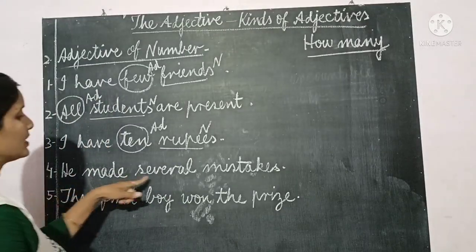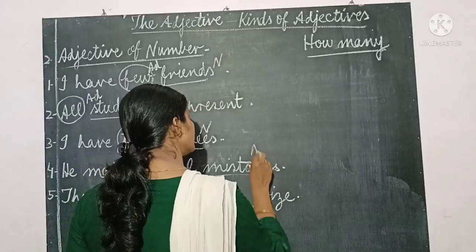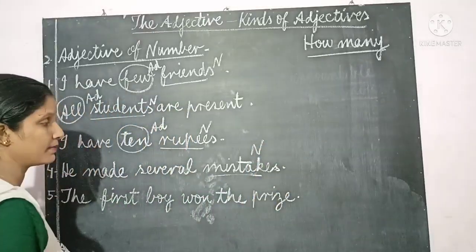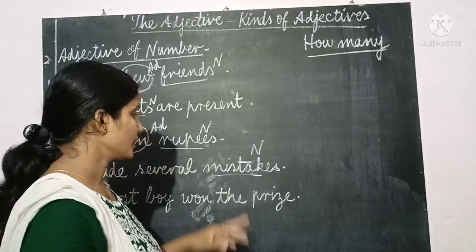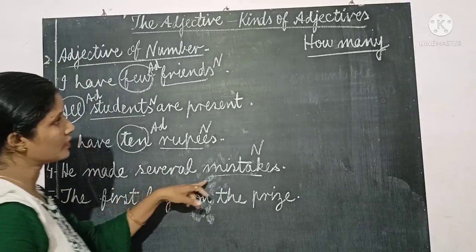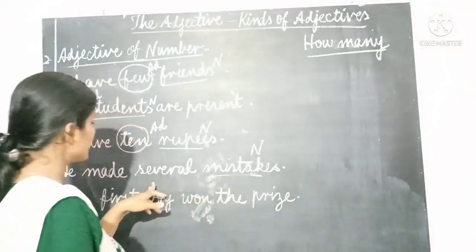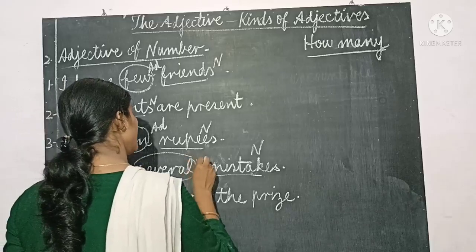Okay. He made several mistakes. Mistakes, this is a noun. And you know children, mistakes can be counted. Okay. One can count mistakes. So this is countable. And several. You can ask the question, how many mistakes? The answer comes, several. So several, this is an adjective of number.